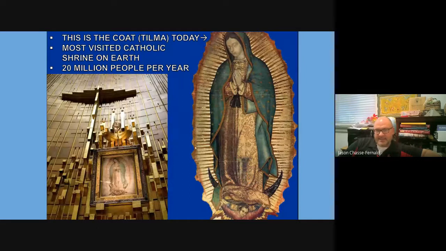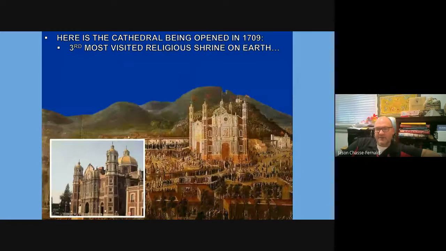This is his coat today, preserved. This is the most visited shrine on Earth, estimated at 20 million people a year. Go visit the site, and of course a massive cathedral was built there to accommodate that.